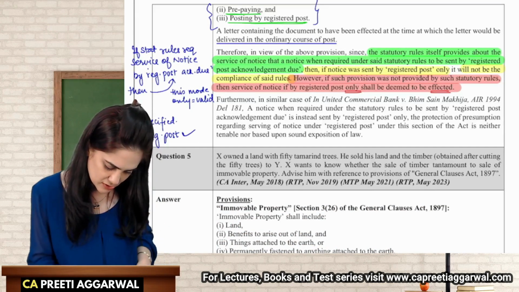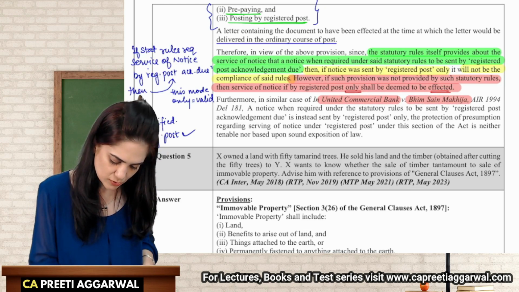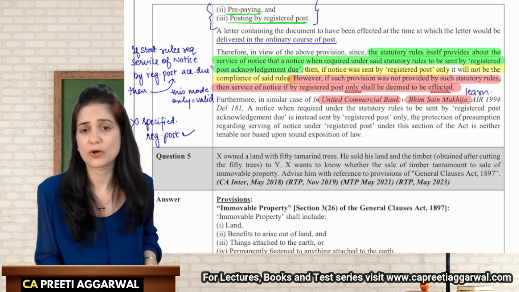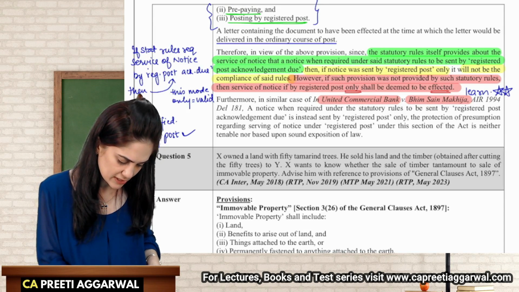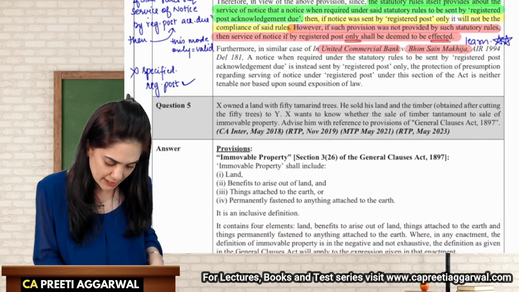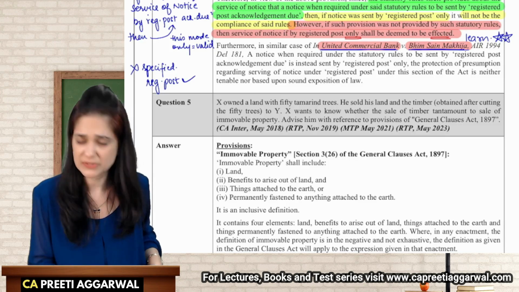Also, in the case of United Commercial Bank versus Bhimsen Makhija, students, please note that you need to learn the name of this case law. If a question is asked, you need to mention the name of this case law. You have to learn the name. United Commercial Bank versus Bhimsen Makhija.